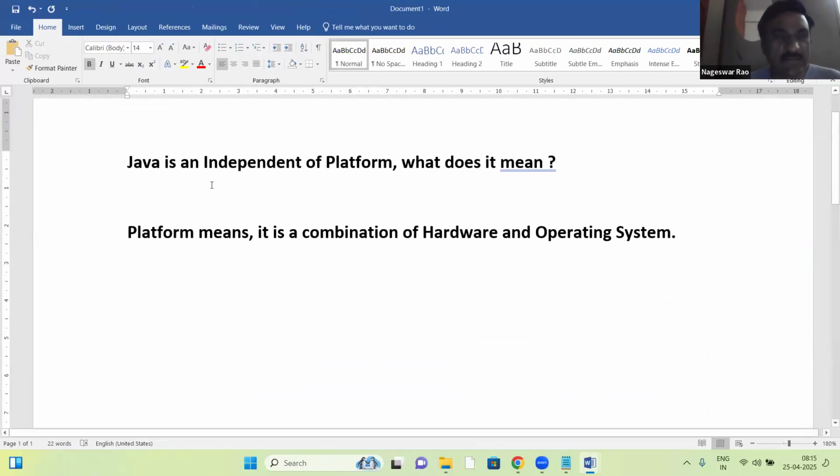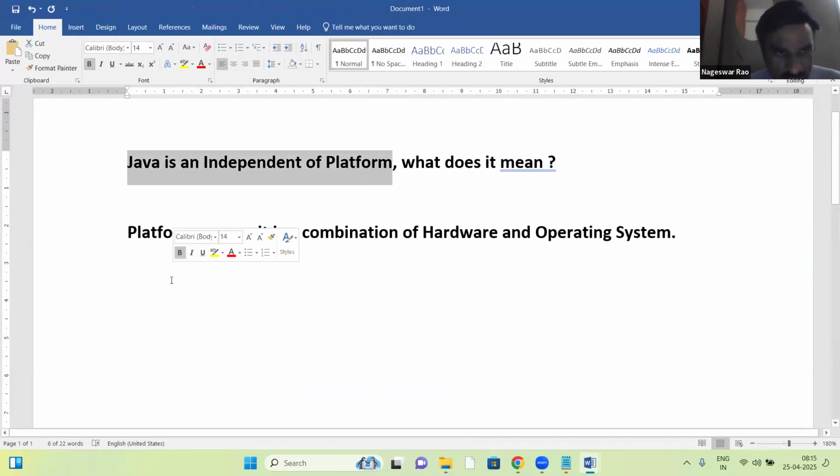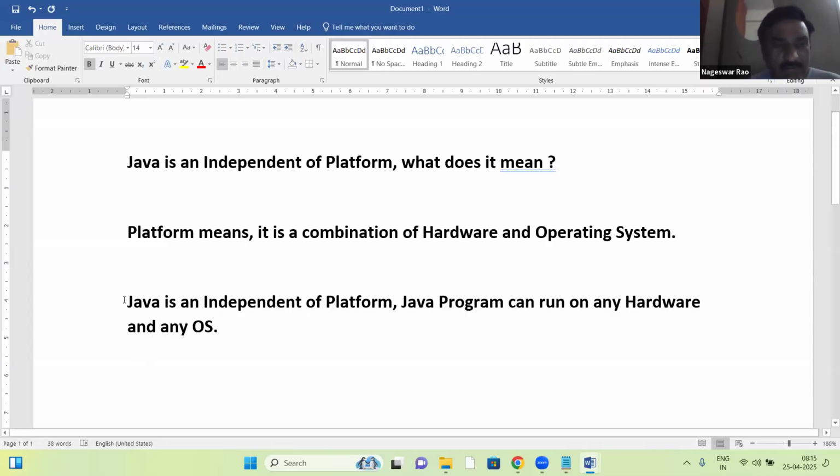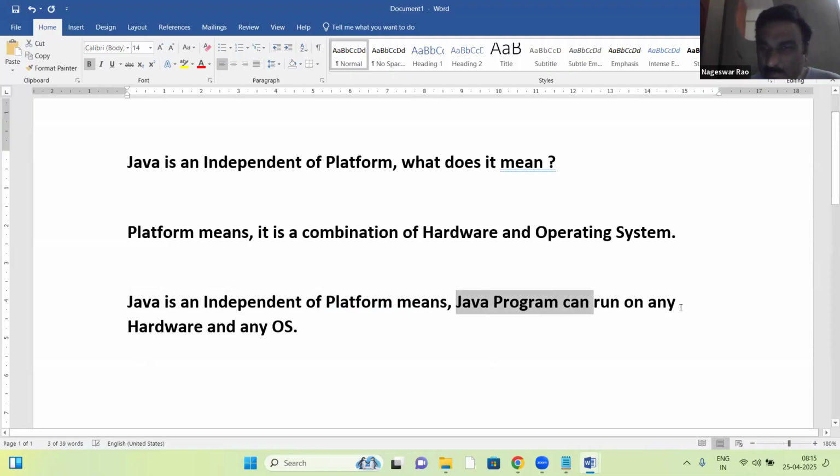So Java is independent of platform means a Java program can run on any hardware and any OS.